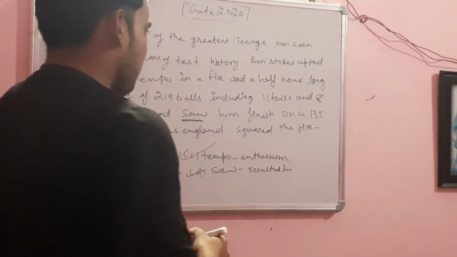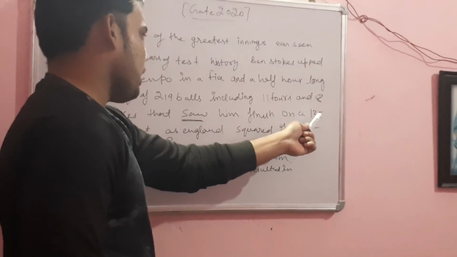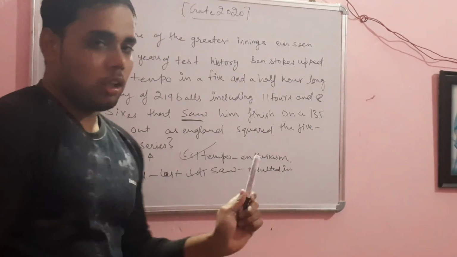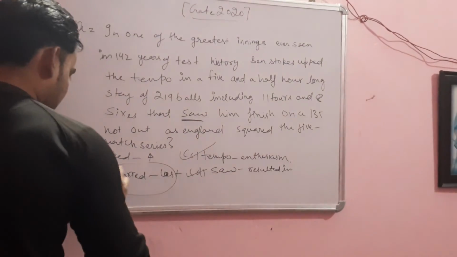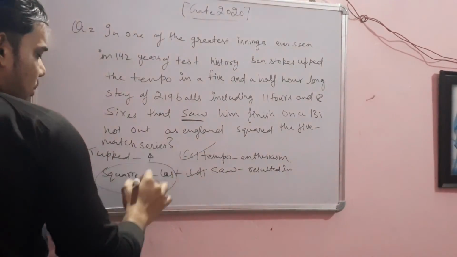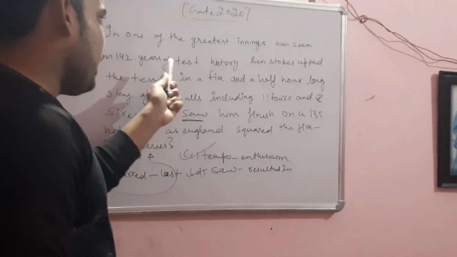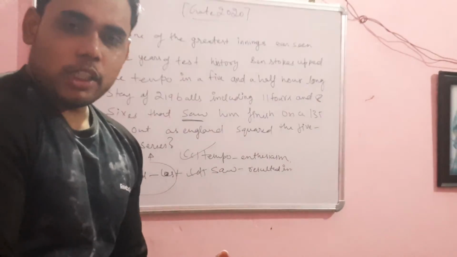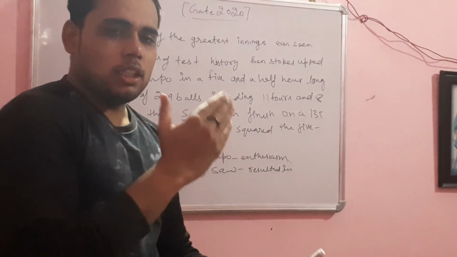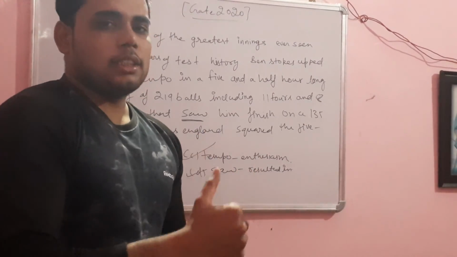When he played this innings, it resulted in making him 135 runs not out. So this statement is incorrect. Why is it incorrect? Squared up means when he played this innings, they won that match, and the series is leveled. Let's take an example.